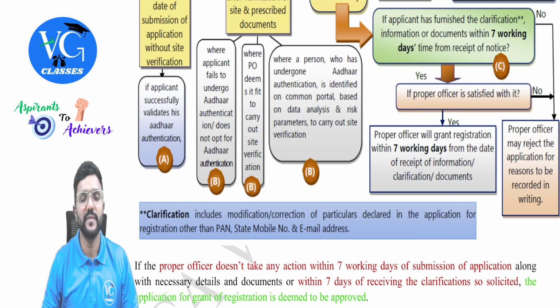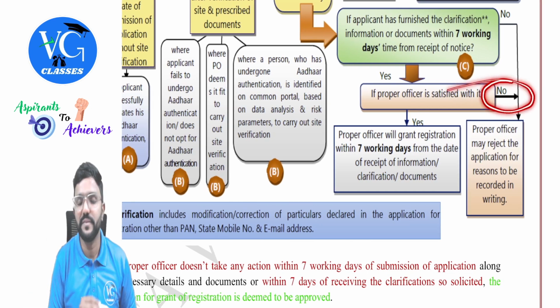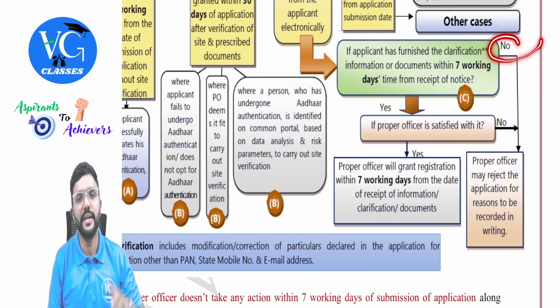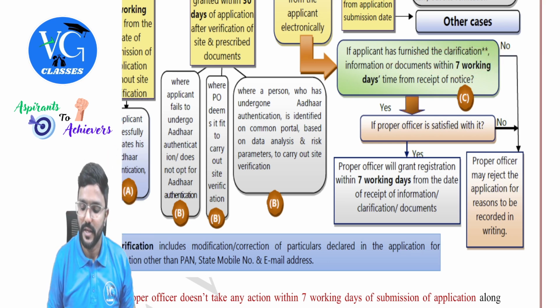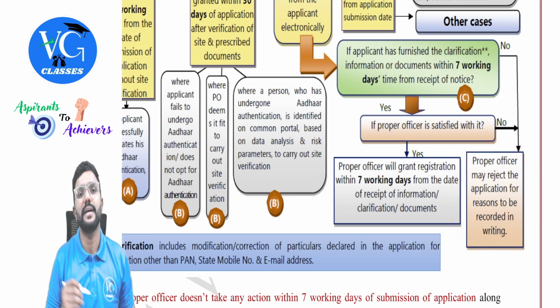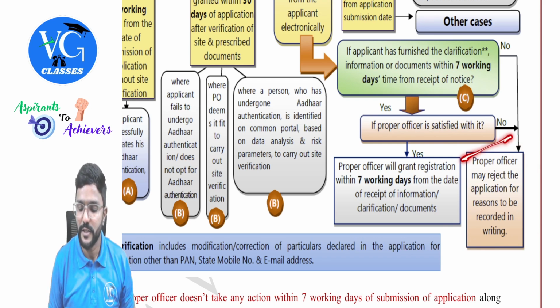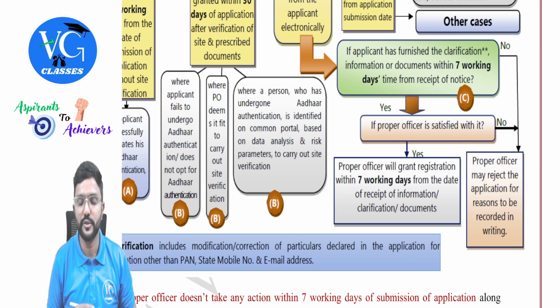Once he receives the reply, within 7 working days, he will grant the registration if he is satisfied with the reply. Sir, what if he is not satisfied with the reply? Or else the applicant didn't reply at all within 7 working days. In that case, the proper officer will reject the registration, guys. So the proper officer may reject the application for reasons to be recorded in writing. That's all. Better luck next time.